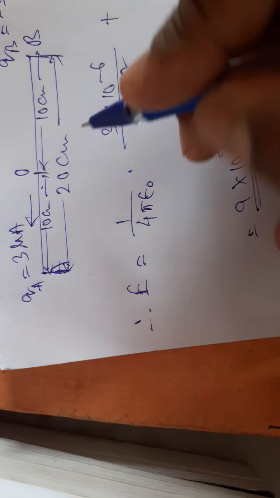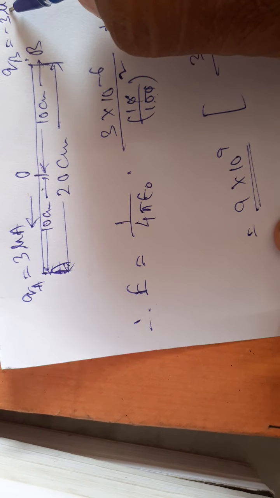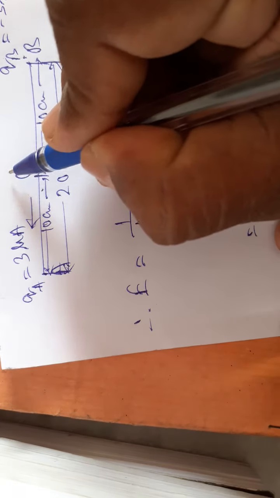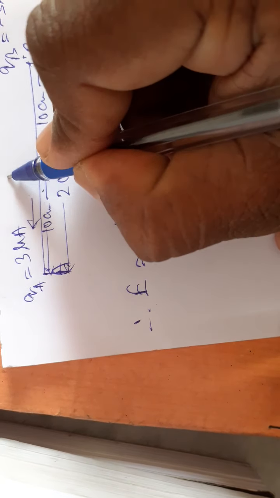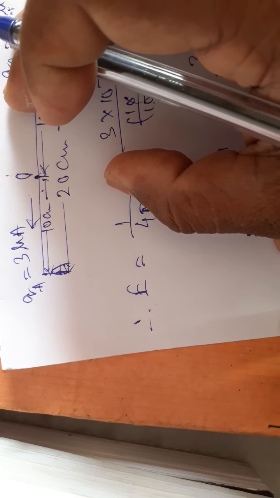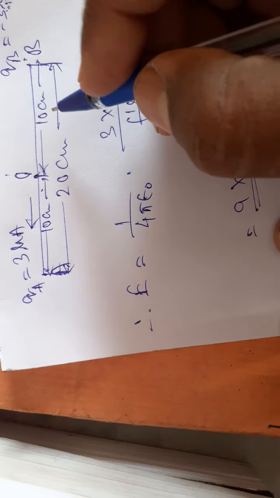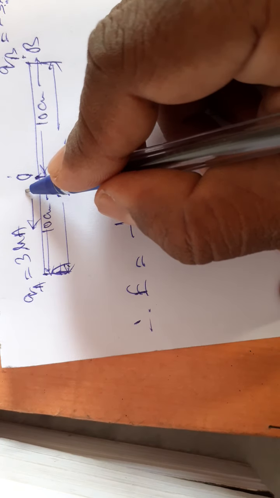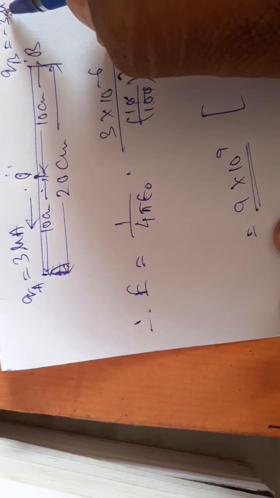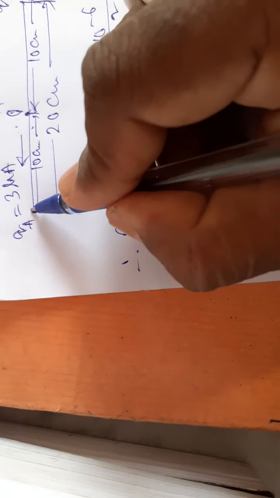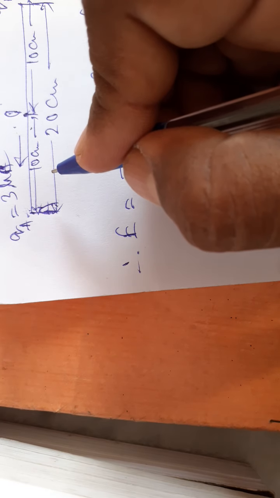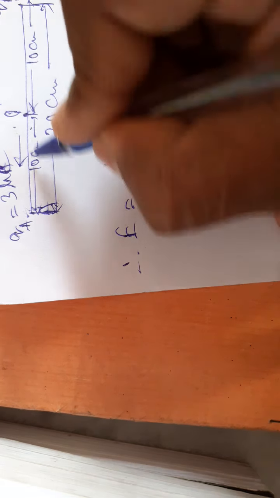Why? At O the test charge is negative. As the negative test charge of magnitude 1.5 into 10 to the power minus 9 coulomb at the middle point is repelled by the charge minus 3 microcoulomb and attracted by the charge 3 microcoulomb at A, the force will be experienced along OA.